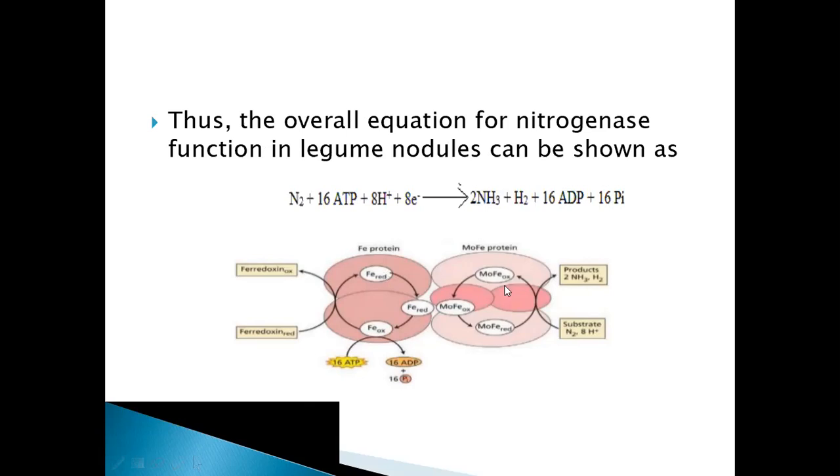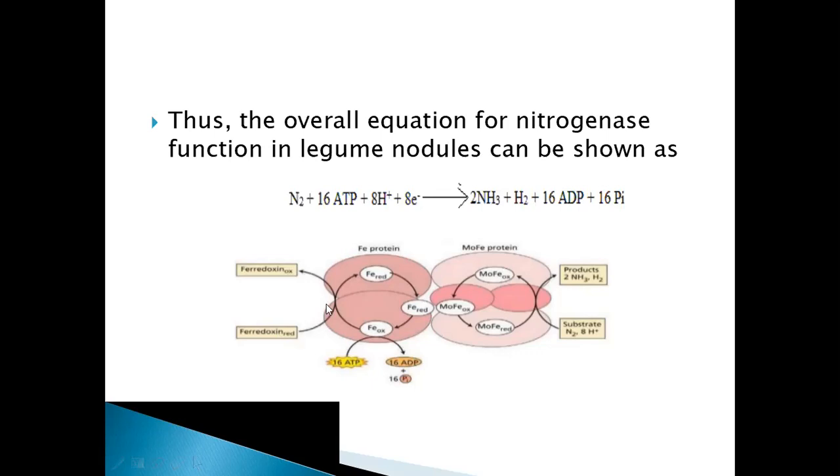So here you can see this is the molybdenum iron protein. Here there are 4 subunits, and this is the iron protein. Here there are 2 subunits. Just to see here, this is the ferredoxin, which is in a reduced state. Reduced state means it is carrying hydrogen, right?